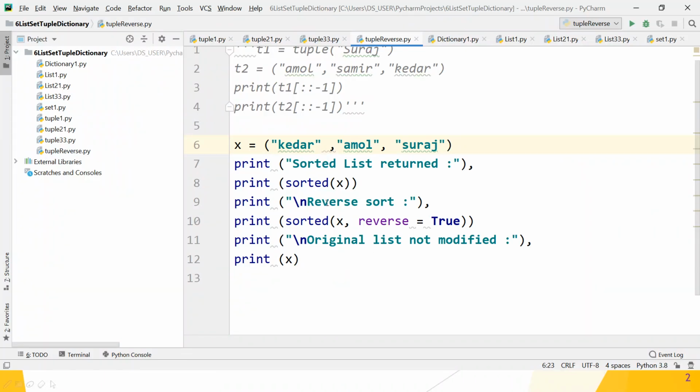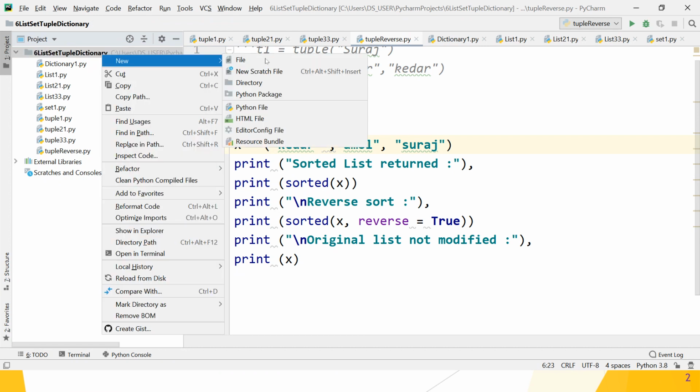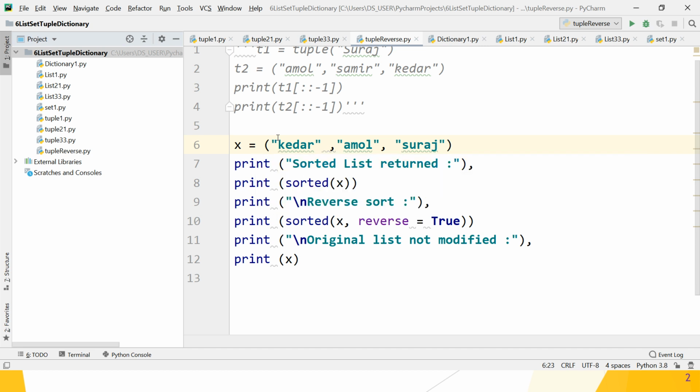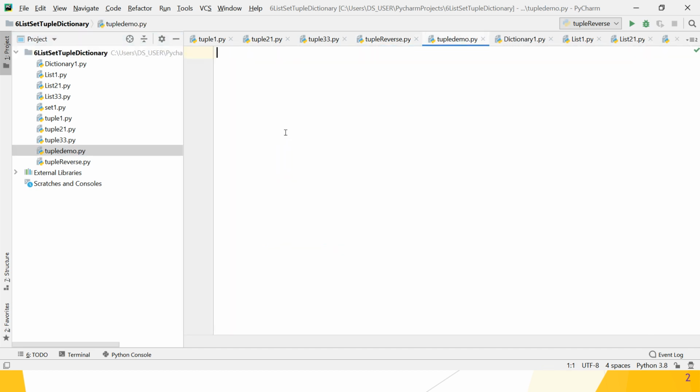So create a new file: right click, new Python file, and give the name as tuple_demo. Okay, great. So the new file is created, named tuple_demo.py. Now initialize the tuple.